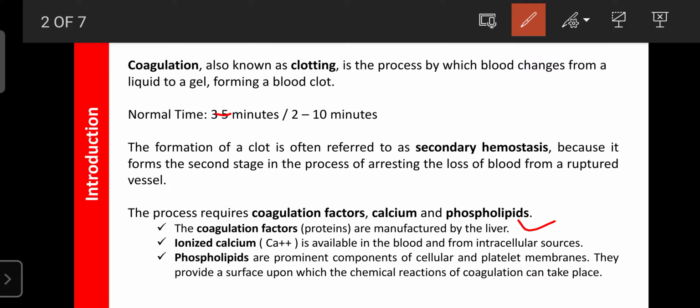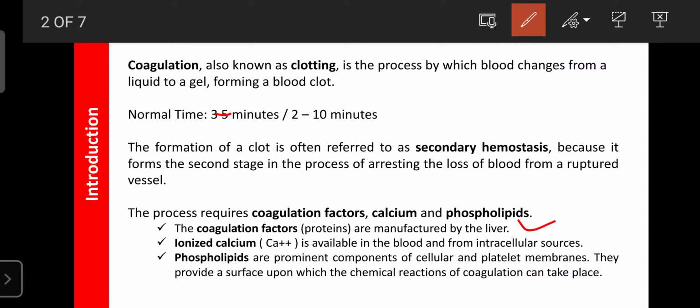Then the platelets are involved in regulating the blood coagulation process. Here the blood coagulation process means where the blood loses its fluidity and becomes a semi-solid, jelly-like substance at the site of injury.